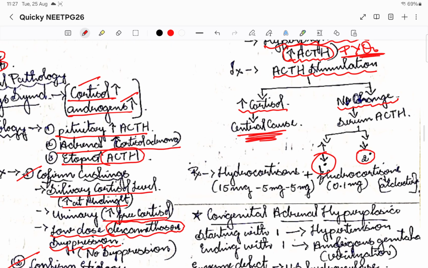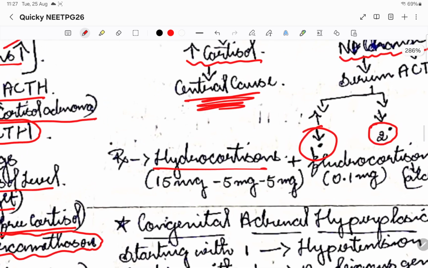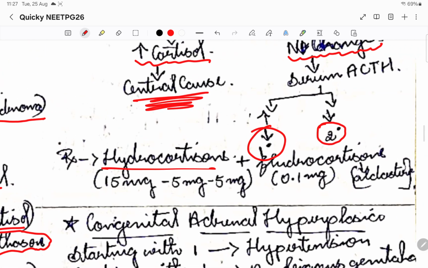The mainstay of treatment is hydrocortisone. Basically cortisol is not there, I am giving external cortisol, so that's it. Hydrocortisone is given and fludrocortisone is also given. How we should give hydrocortisone in adrenal insufficiency patients is basically 15 mg in the morning and then 5 mg and 5 mg, remember, right? So basically we are matching the circadian rhythm. I told you, right, cortisol will be raised in the morning and will be low in the night. So cortisol should be raised in the morning.